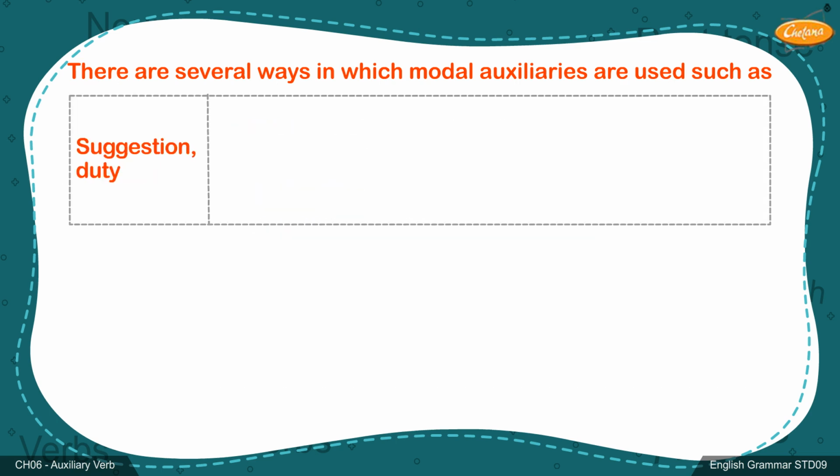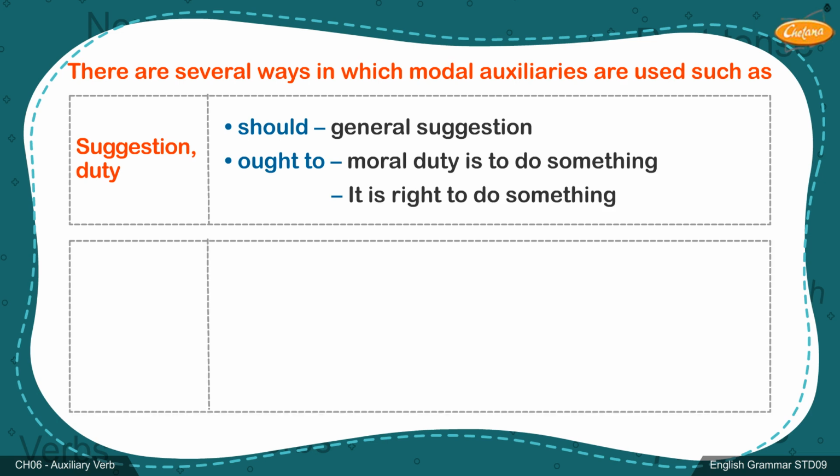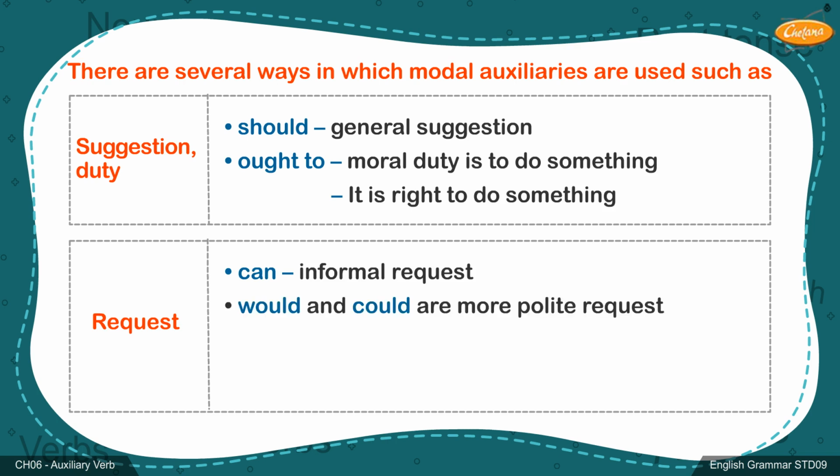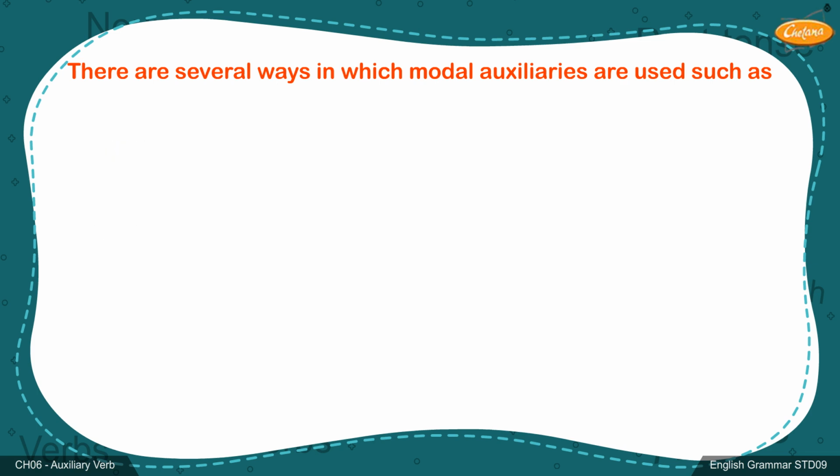3. Suggestion, duty. Should, general suggestion. Ought to, moral duty: it is right to do something. 4. Request. Can, informal request. Would and could are more polite requests. Will and can, polite request. Could, it is uncertain that the request will be accepted.